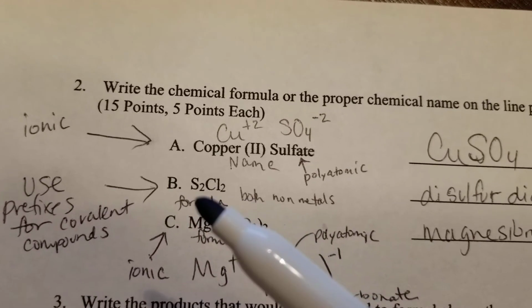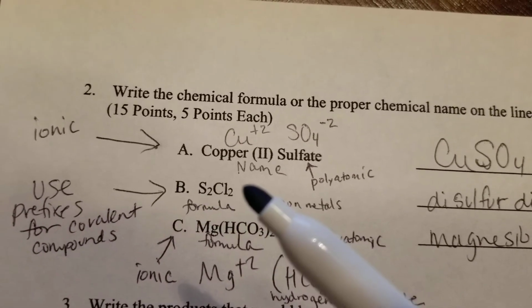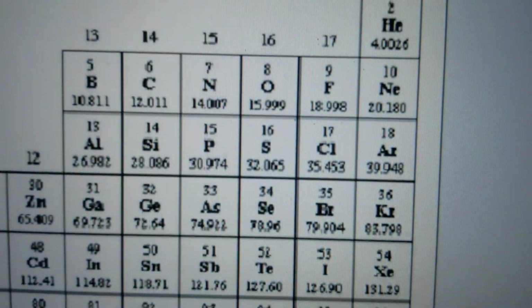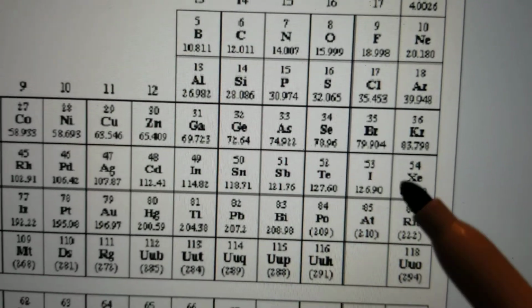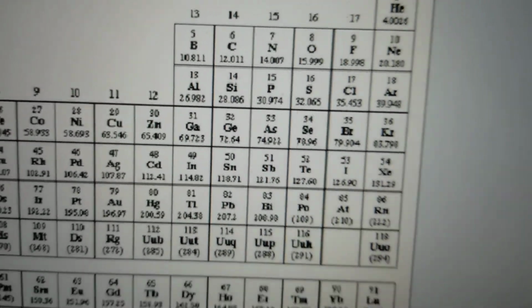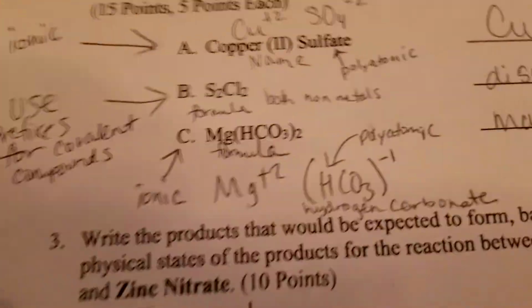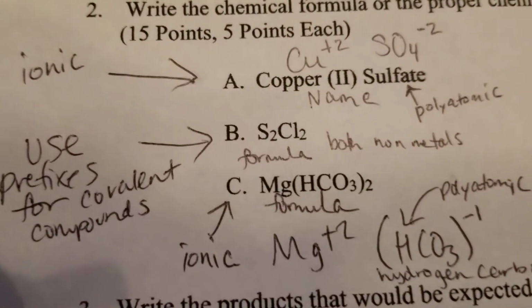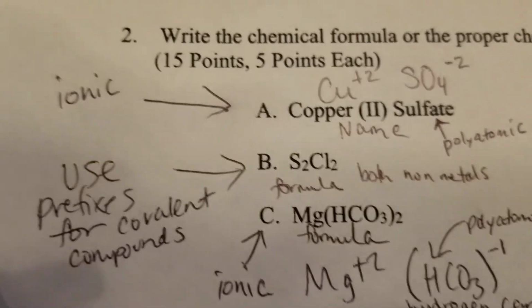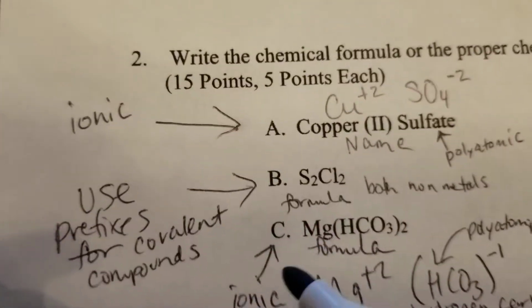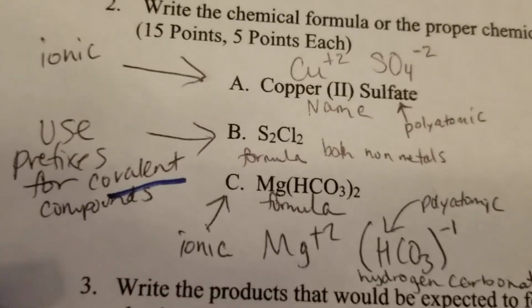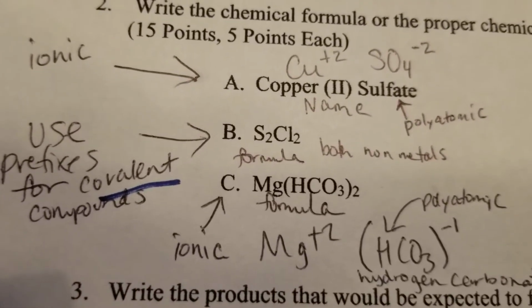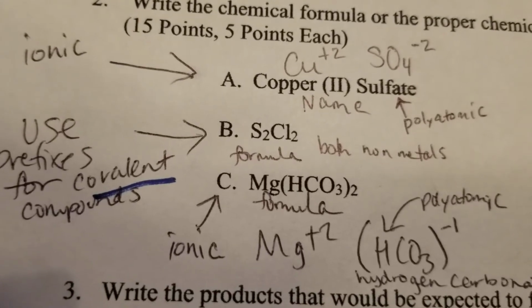S2Cl2. Well, if you look at the periodic table, S and Cl are both nonmetals. See how they're on the nonmetal corner of the periodic table? They're really close to each other right there, S and Cl. Okay, so since they're both nonmetals, they are covalently bonded. So right here, look what I wrote, covalent. They're covalent. So you have to use prefixes. So you, again, should know that for covalent compounds, you have to use prefixes.